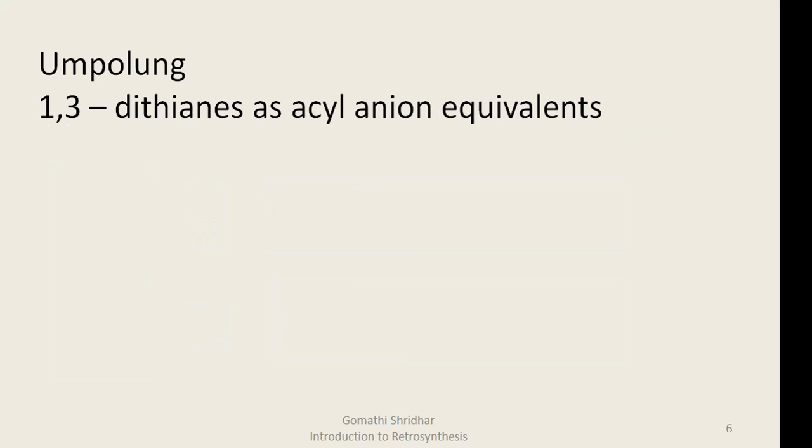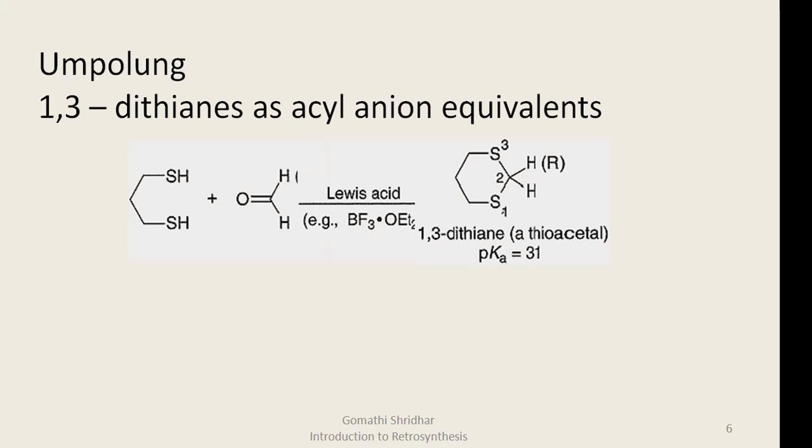Now, let us look at the different species that can act as acyl anion equivalents. The most utilized Umpolung strategy is based on formyl and acyl anion equivalents derived from 1,3-dithiane. In the 1,3-dithiane, the hydrogens at C2 are relatively acidic with a pKa of approximately 31.